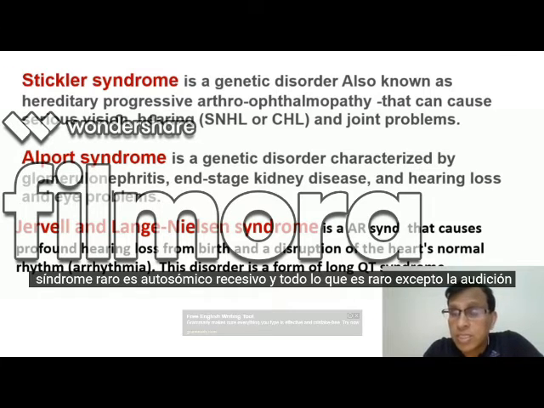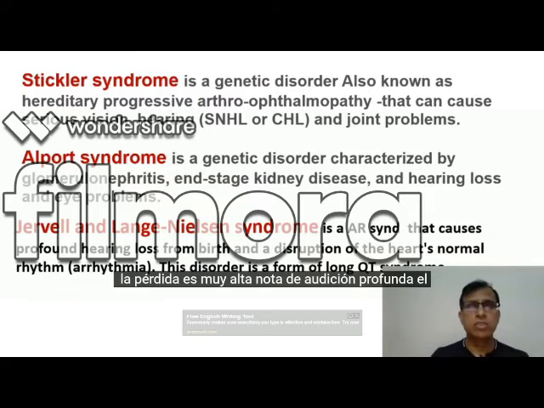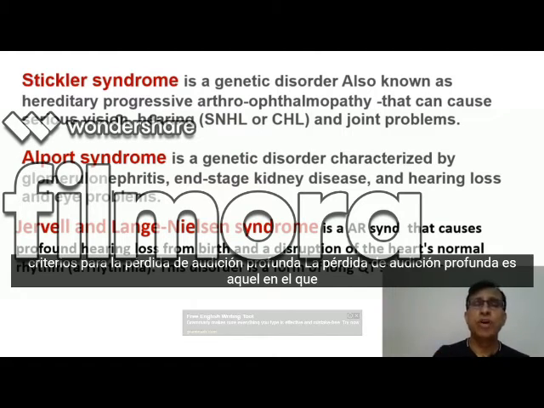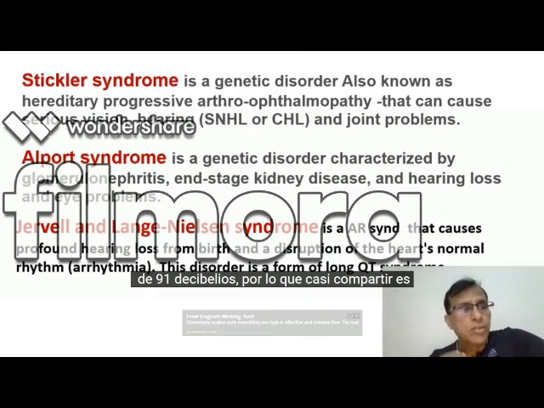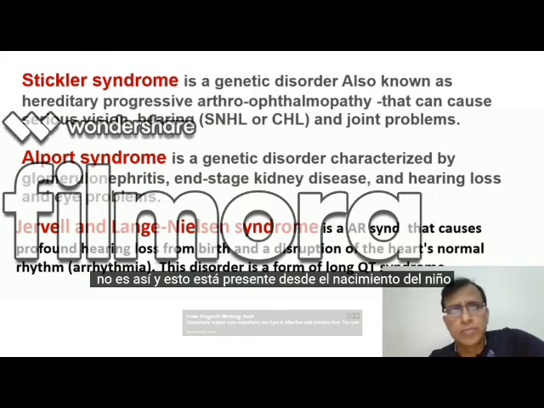It is autosomal recessive, and although it is rare, the hearing loss is very high, profound hearing loss. Notice the criteria for profound hearing loss. Profound hearing loss is the one where the threshold of hearing is more than 91 decibel. So almost no hearing is there, and this is present right from the birth of the child.